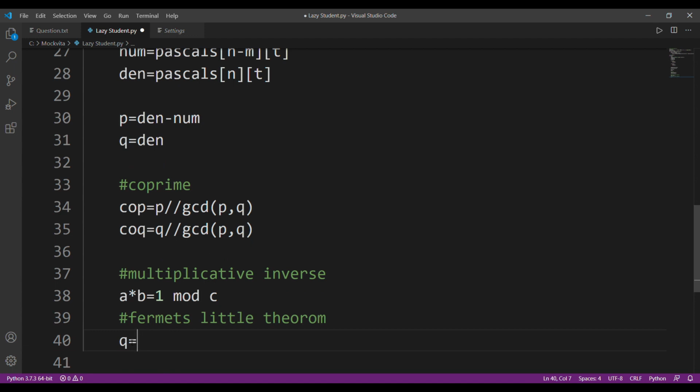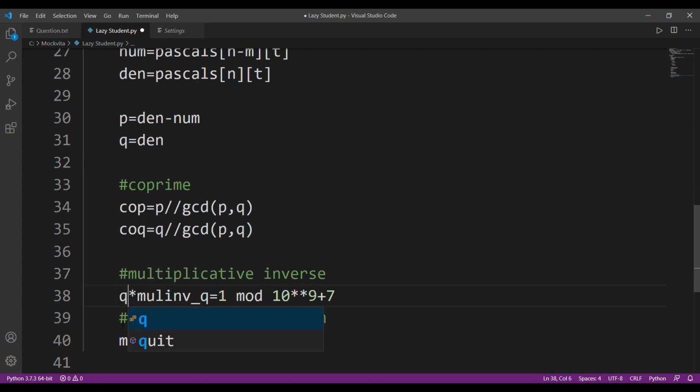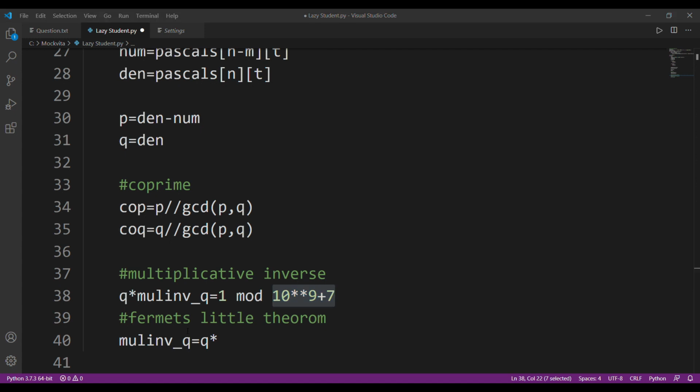Let's just store it in the multiplicative inverse of Q. So here B will be replaced by multiplicative inverse of Q. A is already equal to Q. C is equal to 10 to the power 9 plus 7. Okay, so now according to this formula, it is going to be equal to Q into this value, 10 to the power 9 plus 7, minus 2, and then mod.